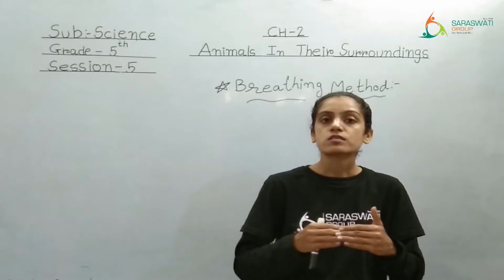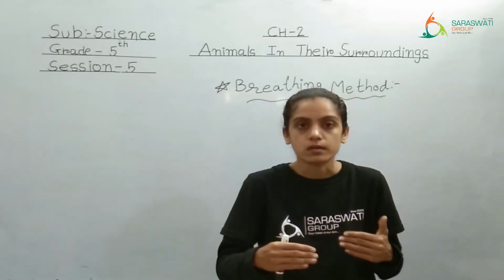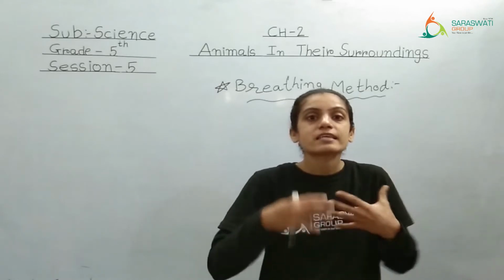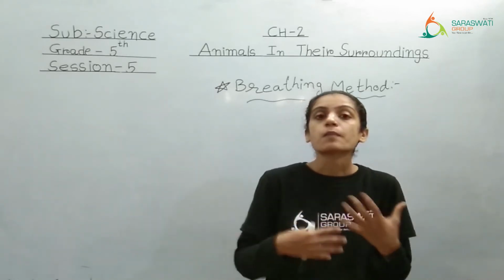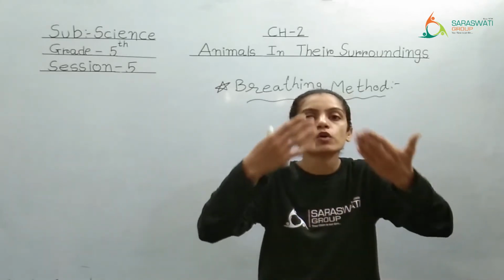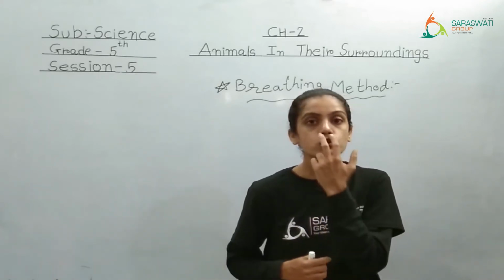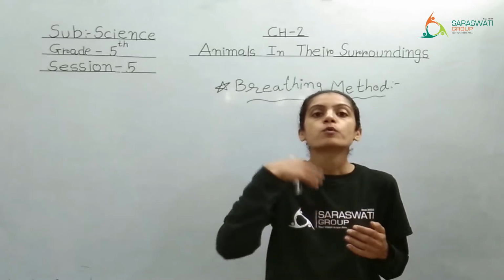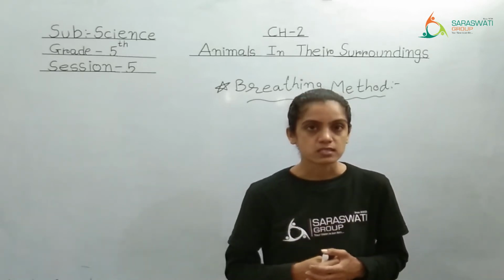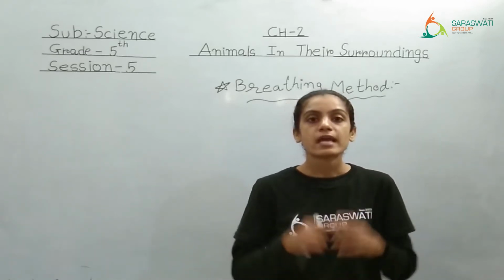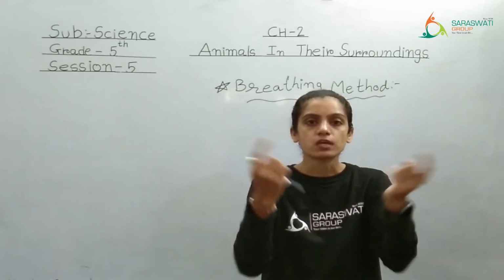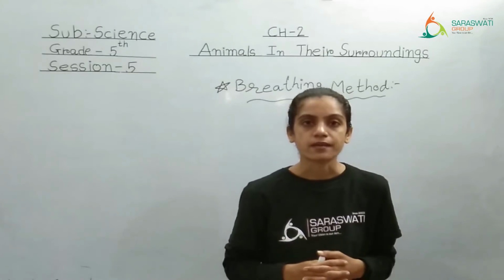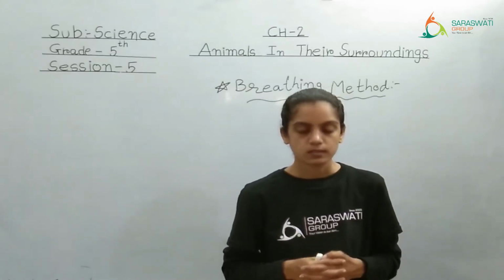So when this oxygen gets mixed with the blood in our body, the excess gas, that is carbon dioxide gas, will be removed. That is also through the nostrils, right? So we are removing the carbon dioxide gas, which gets mixed with the atmosphere, and we take oxygen inside, right?